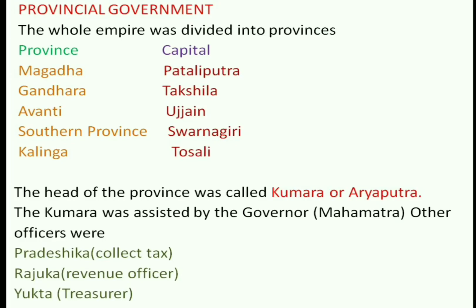Provincial government. The Mauryan Empire was divided into 5 provinces that were Magadha, Gandhara, Avanti, Southern Province and Kalinga. The head of the province was called Kumar or Aryaputra. Only princes were appointed to this position. The Kumar was assisted by Mahamatra. Other officials were Pradeshika, that is the tax collector, Rajuka, the revenue officer, and Yukta was the treasurer.